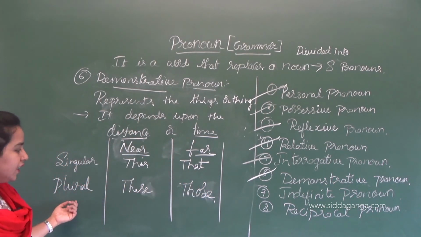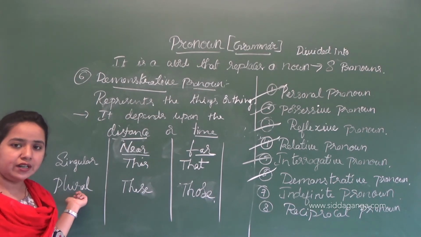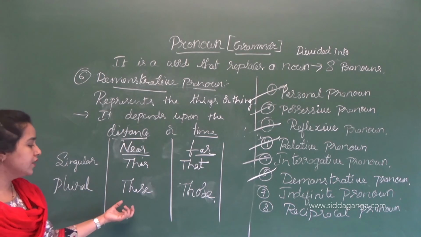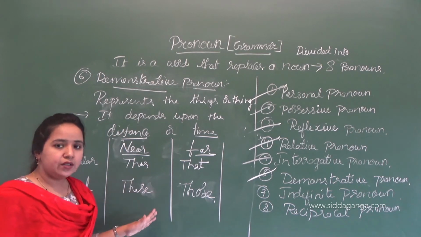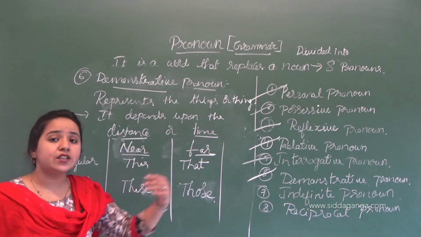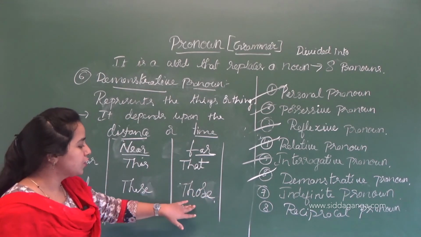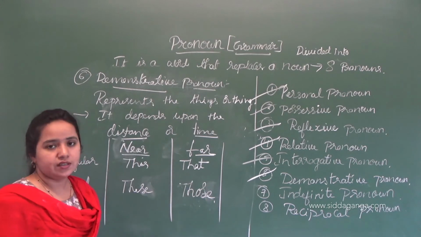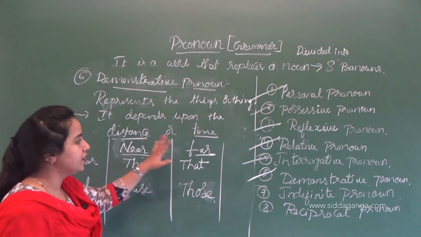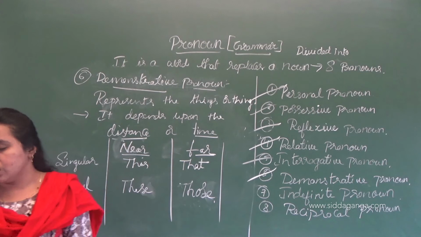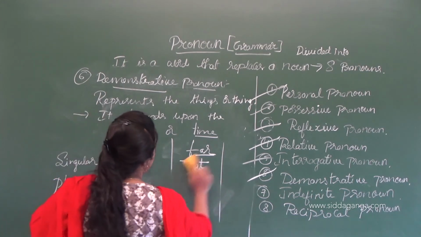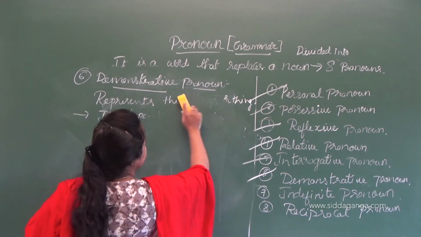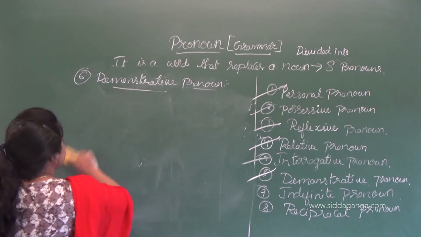And when the thing is plural in number and near, the demonstrative pronoun is "these". And for a thing which is plural but far, the demonstrative pronoun is "those". Okay, so this is how demonstrative pronouns are represented. I hope you all have understood it, and I will give you some examples.